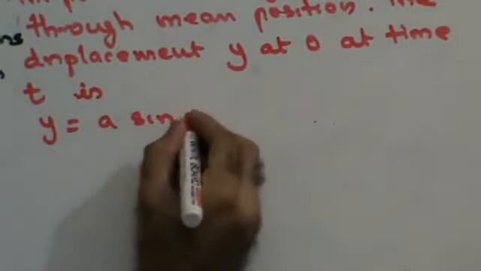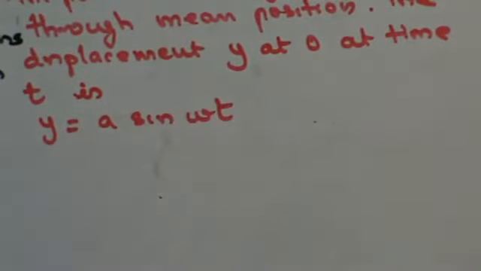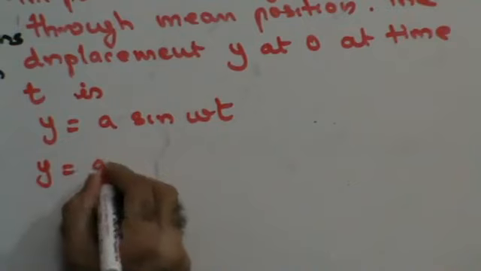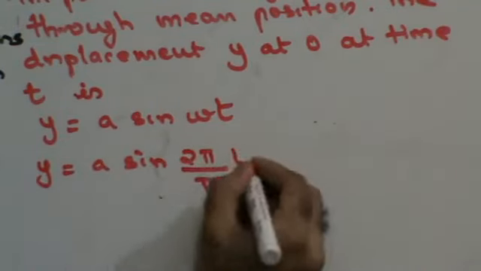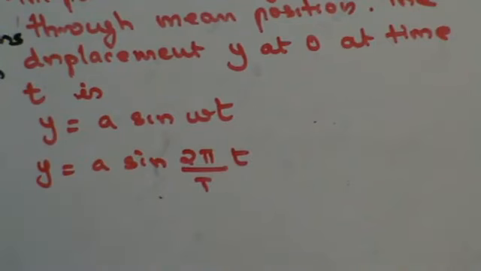From where did I get this equation? This is my equation of displacement of SHM, right? But omega, we had derived, is nothing but 2 pi upon T. So I can say y is equal to a sin of 2 pi upon T into t, right?